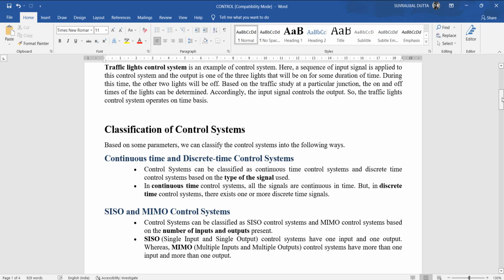Next is SISO and MIMO control systems. Control systems can be classified as SISO control systems and MIMO control systems based on the number of inputs and outputs present. SISO or single input and single output control systems have one input and one output, whereas MIMO or multiple input and multiple output control systems have more than one input and more than one output.